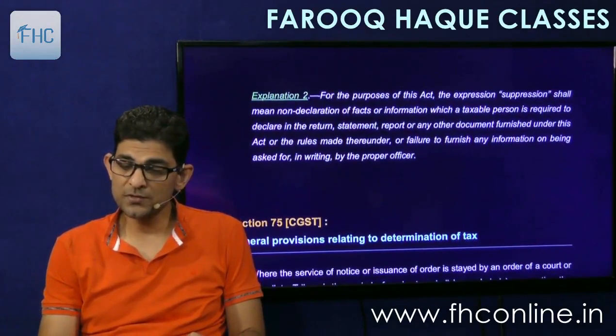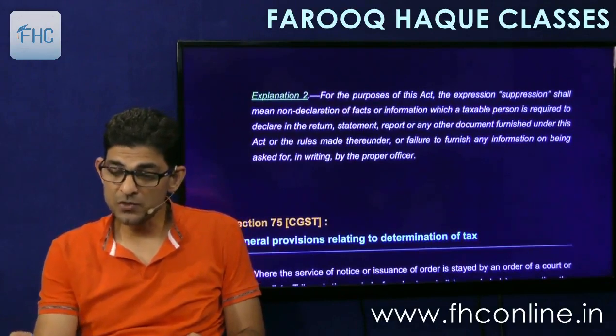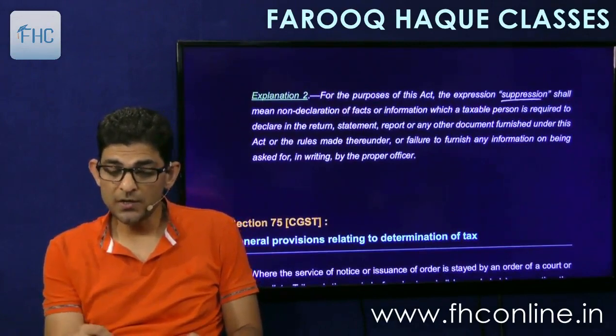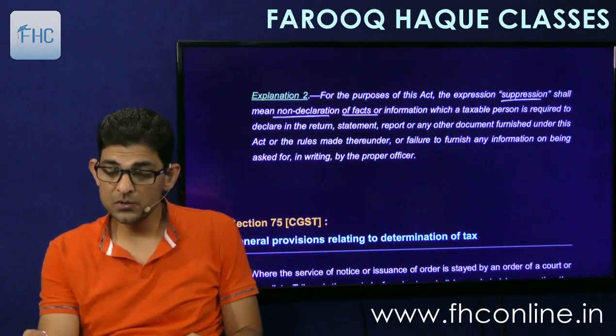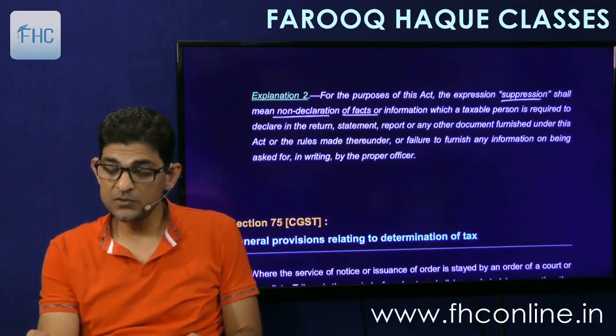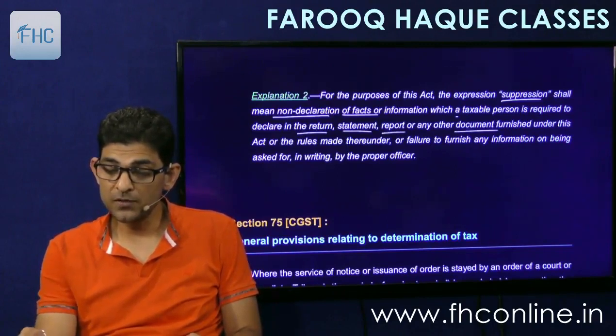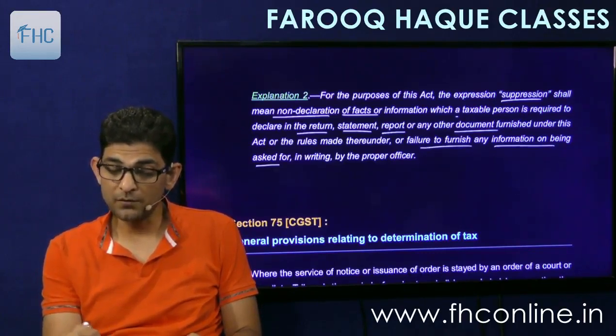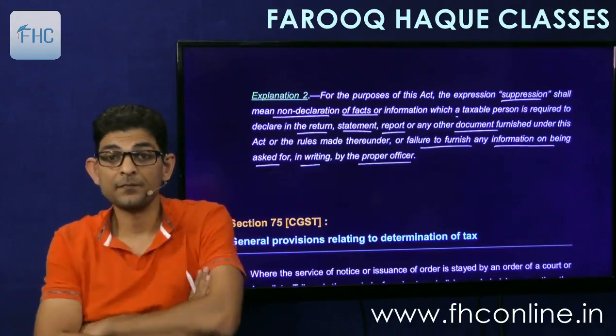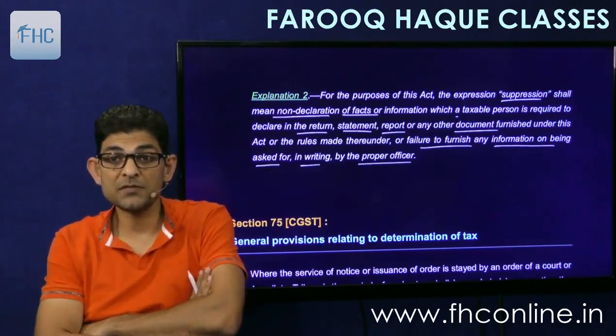And explanation 2 says that for the purpose of this act, the expression suppression shall mean non-declaration of facts or information which a taxable person is required to declare in the return, statement, report or any other document furnished under this act or the rules made thereunder, or failure to furnish any information on being asked for in writing by the proper officer. We have seen that section 74 deals with suppression of facts.